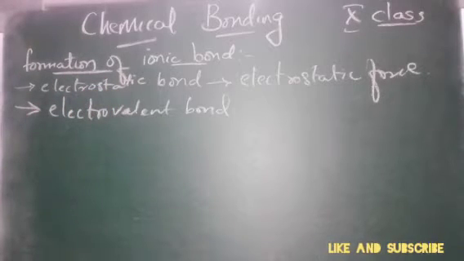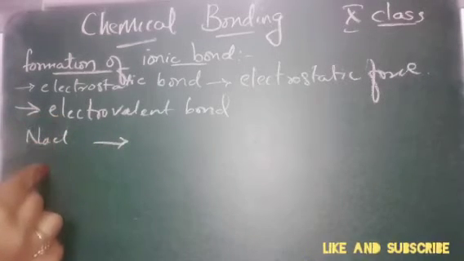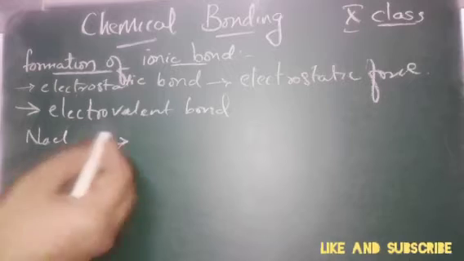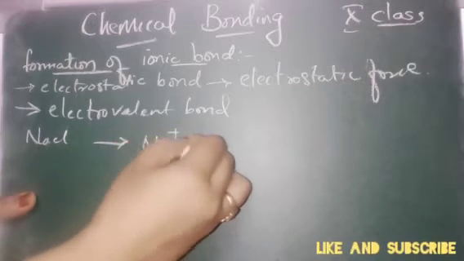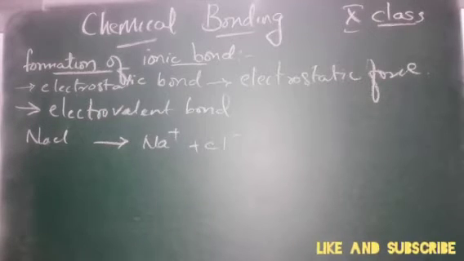And we have learnt about a few examples also. What were they? We have learnt about NaCl. NaCl will give the electron and form Na plus and Cl minus ions. So this we learnt in our previous class. In today's class we will learn about the formation of magnesium chloride.